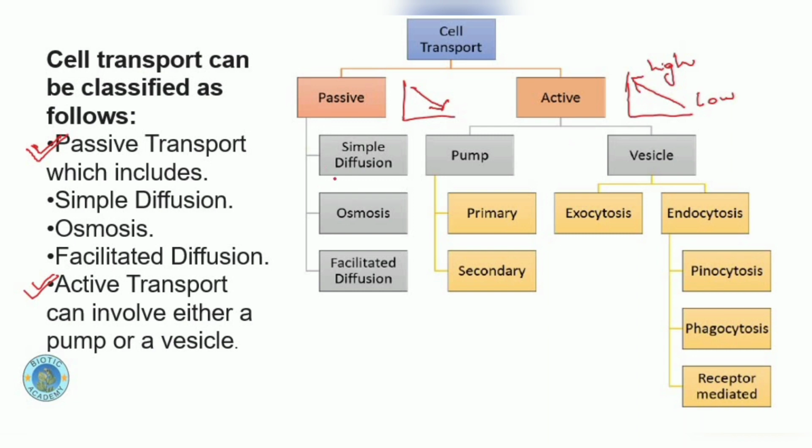Now passive transport is further divided into these three types: simple diffusion, osmosis and facilitated diffusion. Simple diffusion is just the movement of molecules or ions from the higher concentration to lower concentration, down the concentration gradient. And diffusion can take place with and without membrane. It may take place in the presence of membrane, and it may take place in the absence of membrane. It doesn't require membrane as a compulsory part.